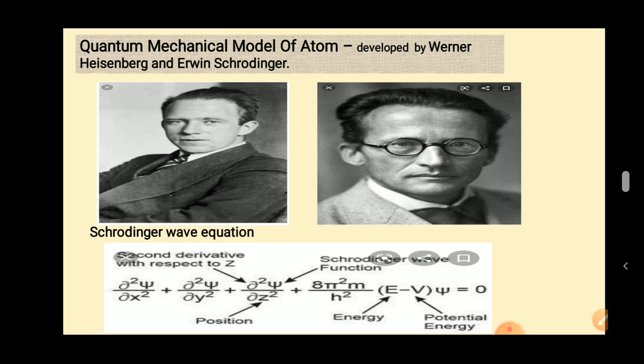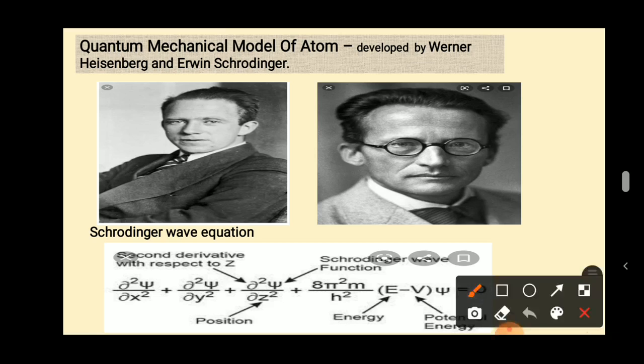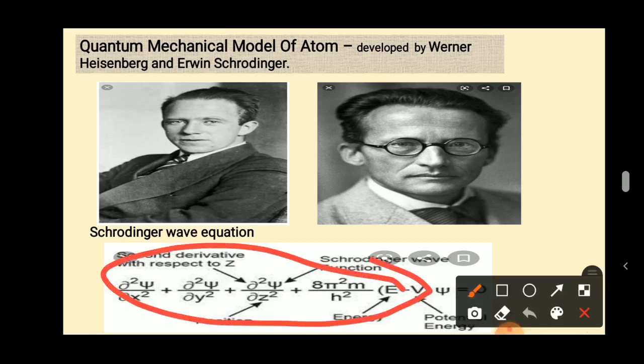Now Schrödinger discovered an equation that is called the Schrödinger wave equation. He gave an equation for the wave property of electron. You can see the equation, but this equation is not there in the syllabus.